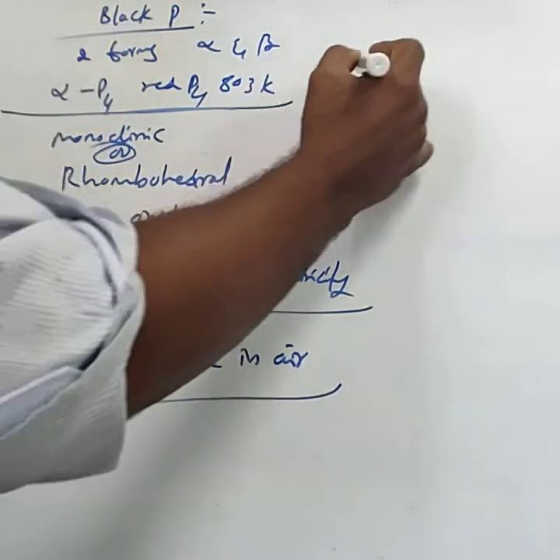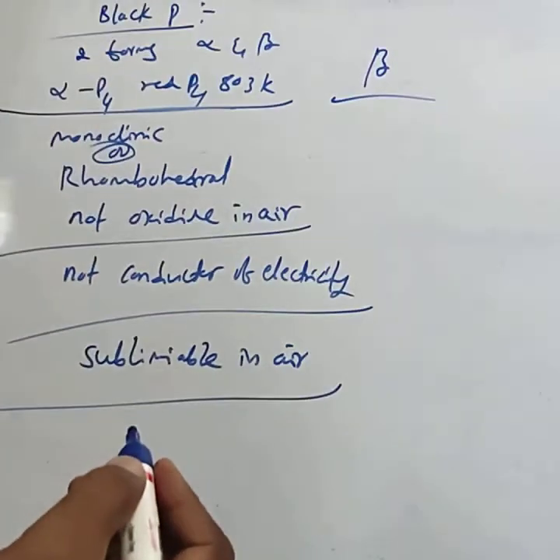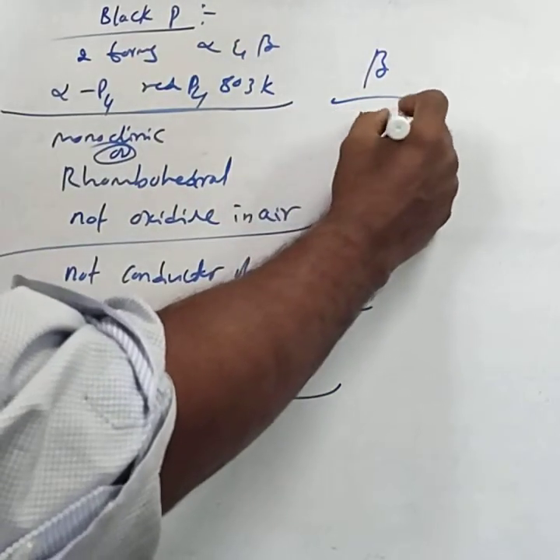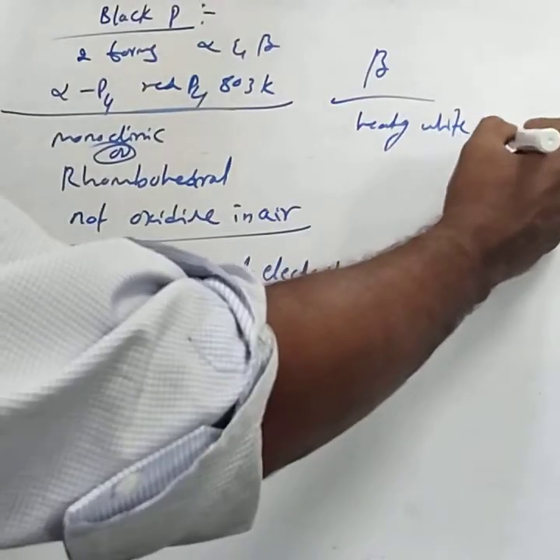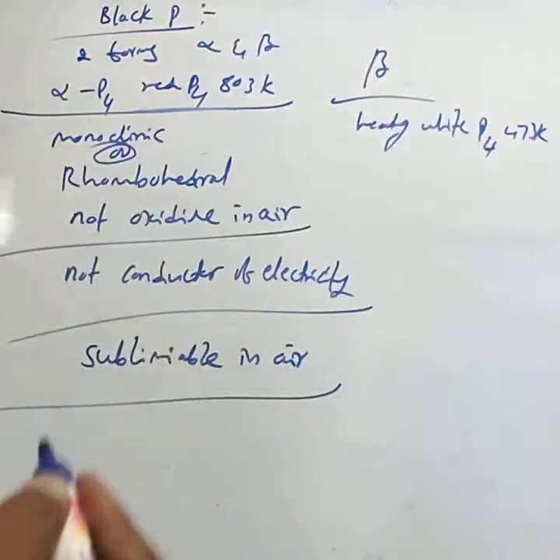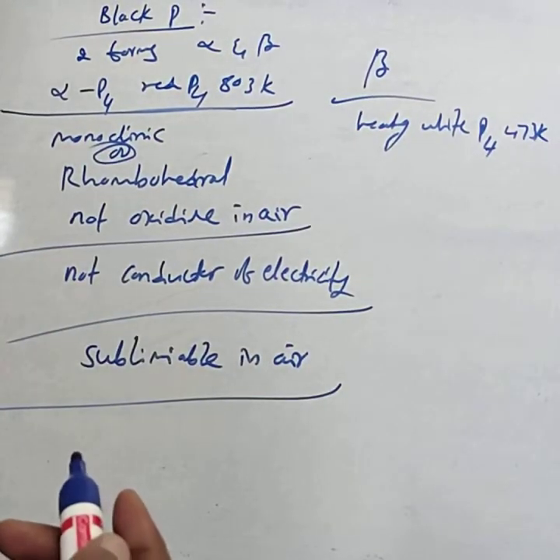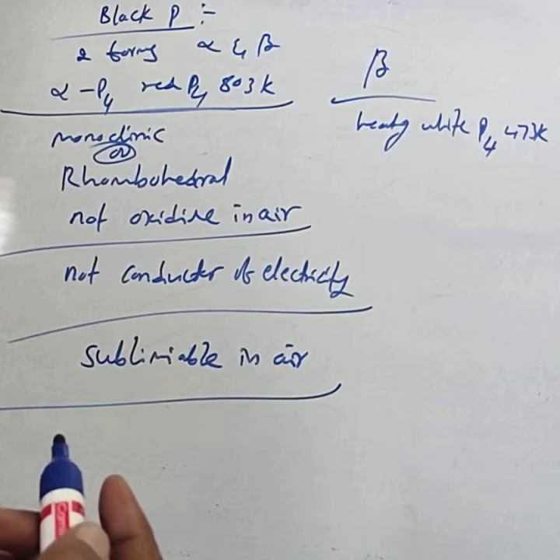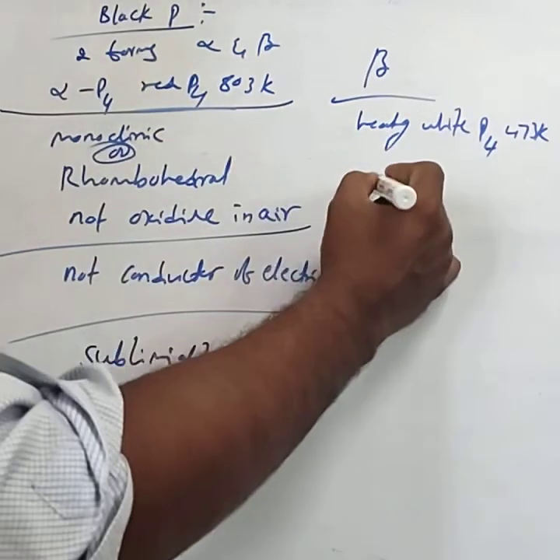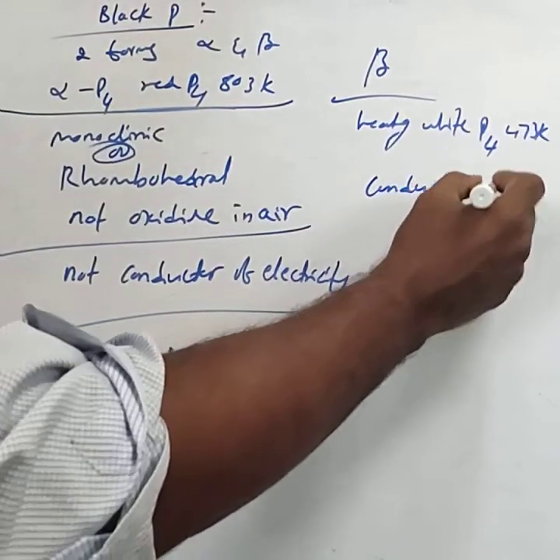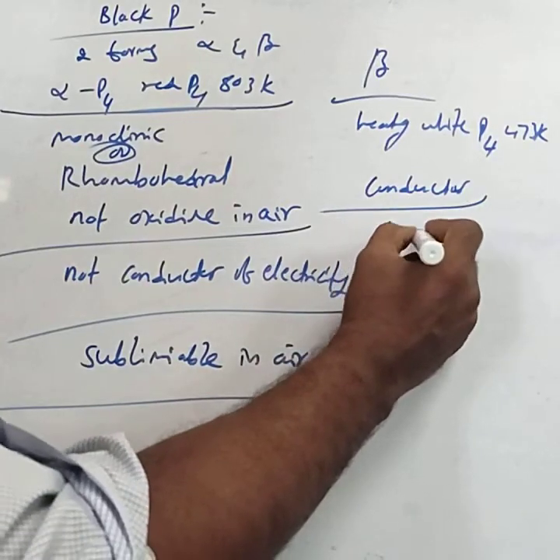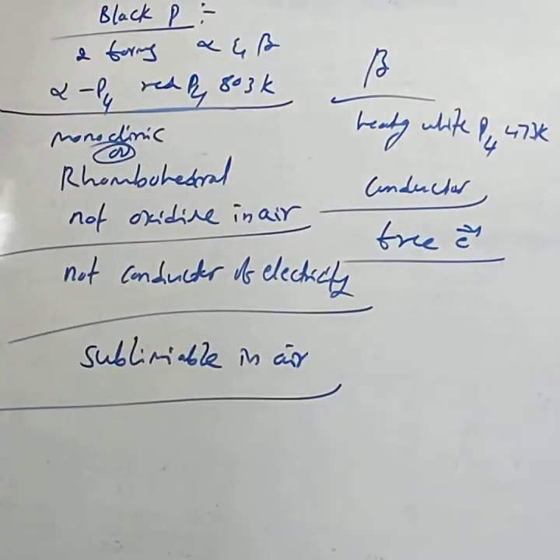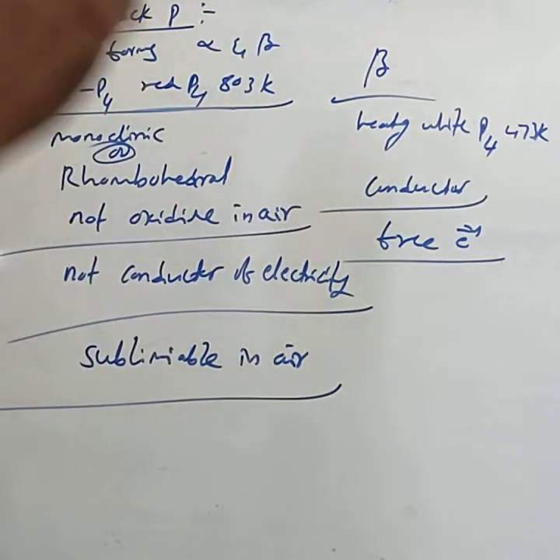Then beta black phosphorus is prepared by heating white phosphorus to 473 Kelvin. If you heat white phosphorus to 473 Kelvin, then we get beta black phosphorus. This beta black phosphorus is a good conductor of electricity due to the presence of free electrons. This is about black phosphorus.